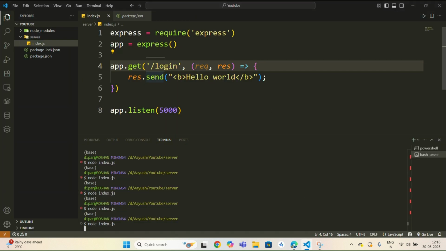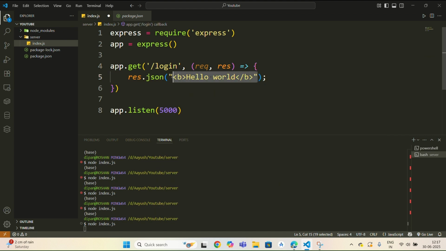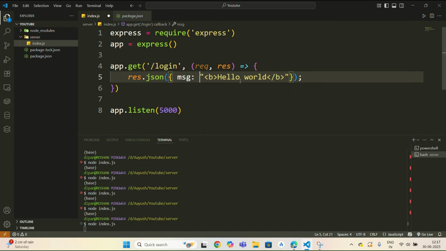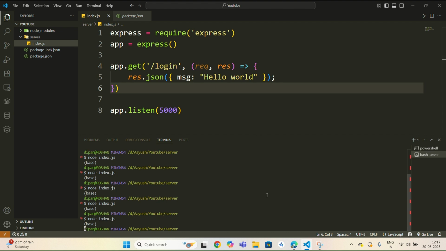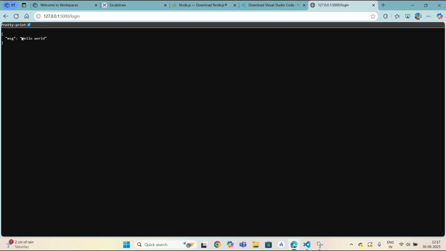Now instead of this send, you can also use JSON and return here in JSON format. Restart the server, and as you can see here, we have a JSON format.